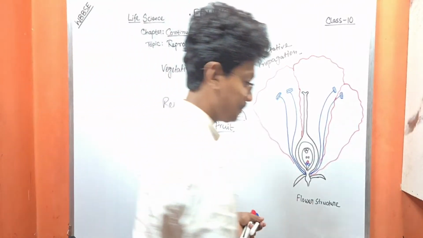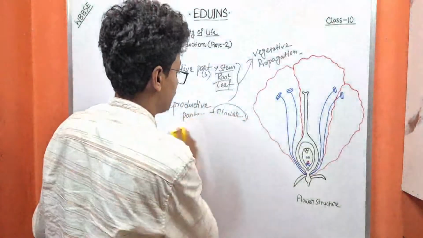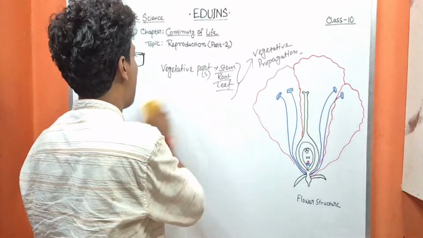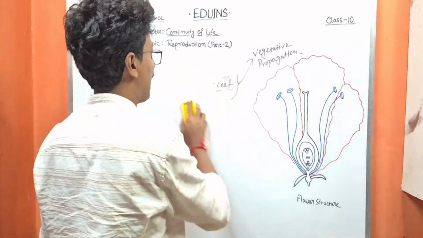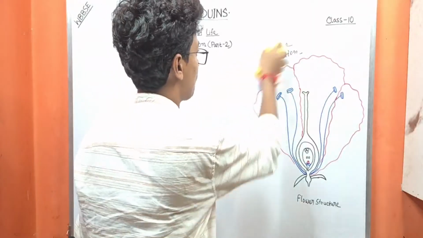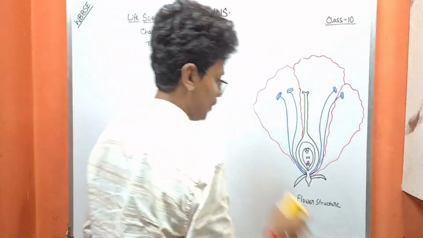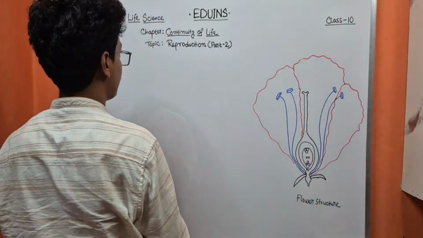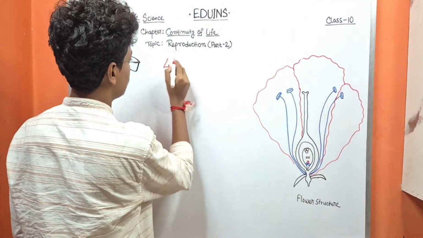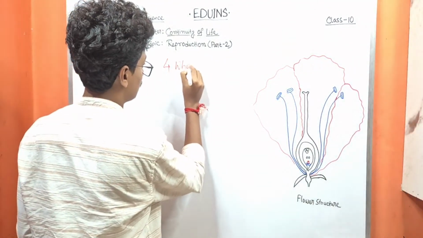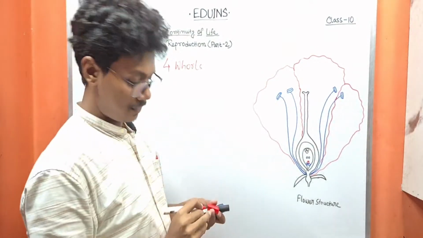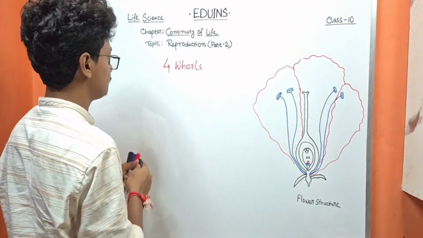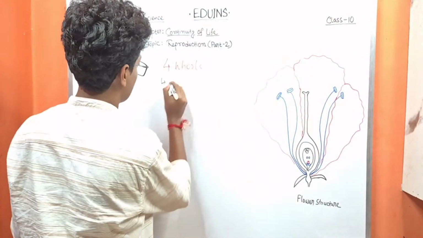In plants, the flower parts are divided into four whorls. Number one is the calyx.